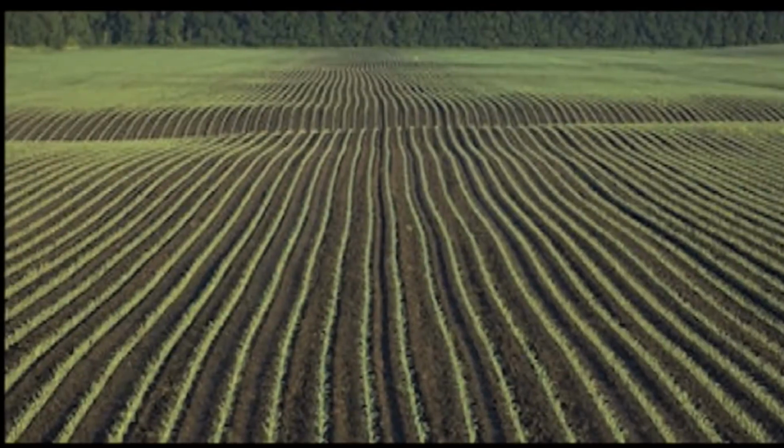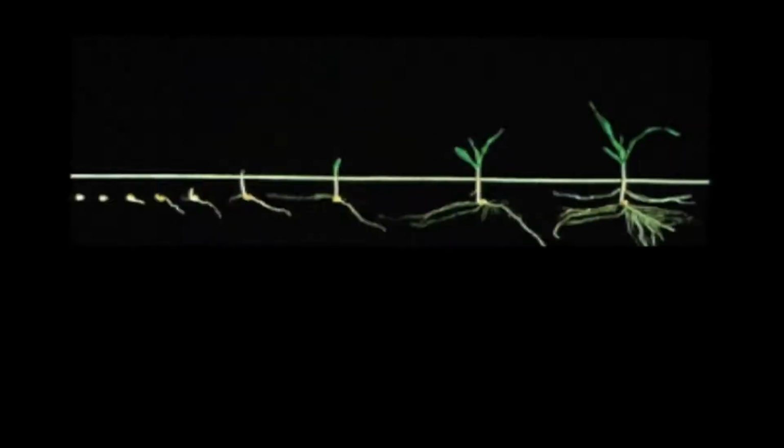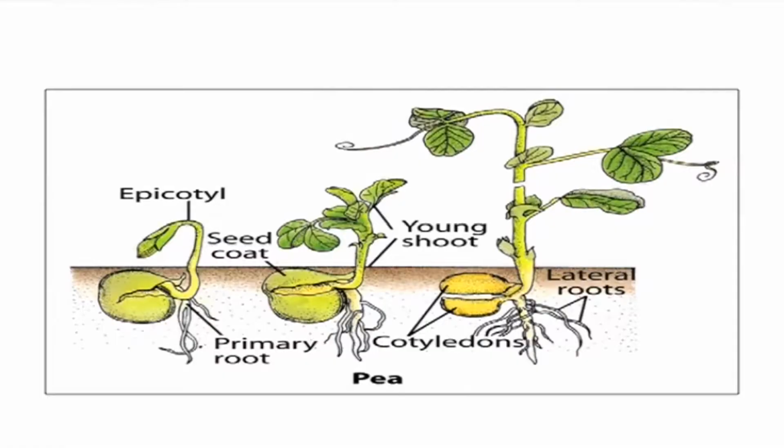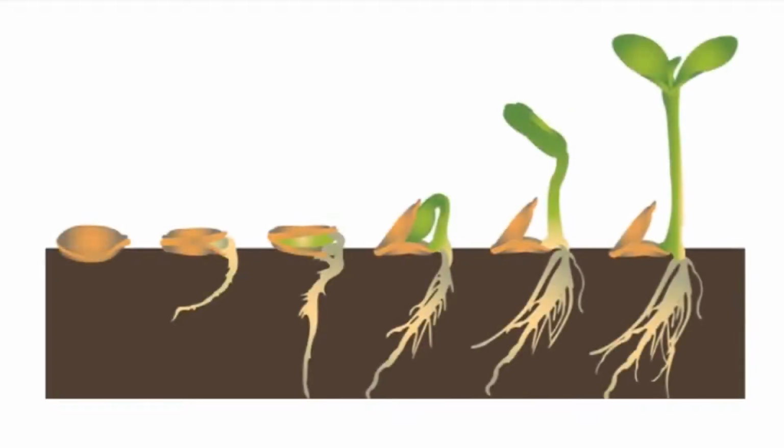Germination is a process by which a plant grows from a seed. Germination is defined as the emergence and development from the seed embryo of those essential structures which, for the kind of seed in question, are indicative of the ability to produce a normal plant under favorable conditions. Thus, germination not only indicates the emergence of radicle and plumule or epicotyl, but also describes the essential parts of the seedling which must possess essential structures that indicate its ability to establish in the field.